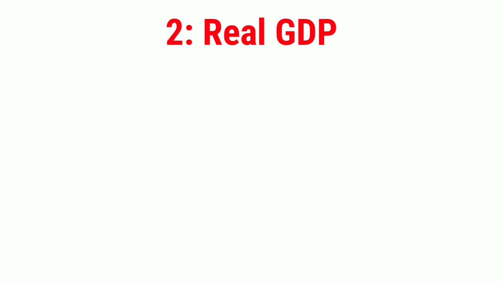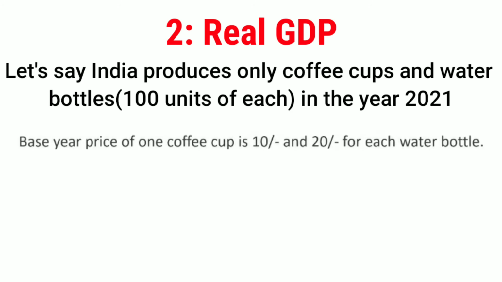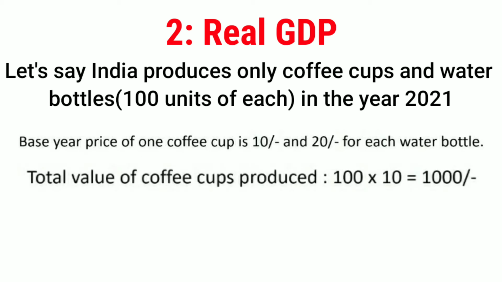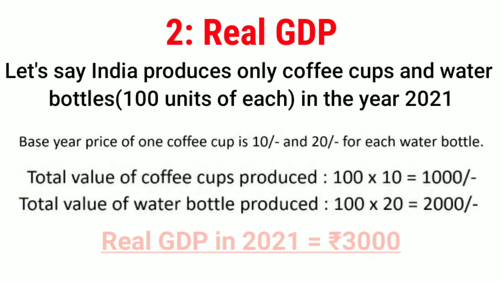Guys, let us understand real GDP with the previous example. Let's imagine India produces only coffee cups and water bottles in the year 2021, and let's say it produces only 100 units in the year 2021. Let's say the base year price of one coffee cup is 10 rupees and the base year price of one water bottle is 20 rupees. So the total value of all the coffee cups produced is equal to 100 into 10, which is equal to 1000 rupees, and the total value of all the water bottles produced is equal to 100 into 20, which is equal to 2000 rupees. So the real GDP of India in the year 2021 is equal to 3000 rupees in terms of base year price.